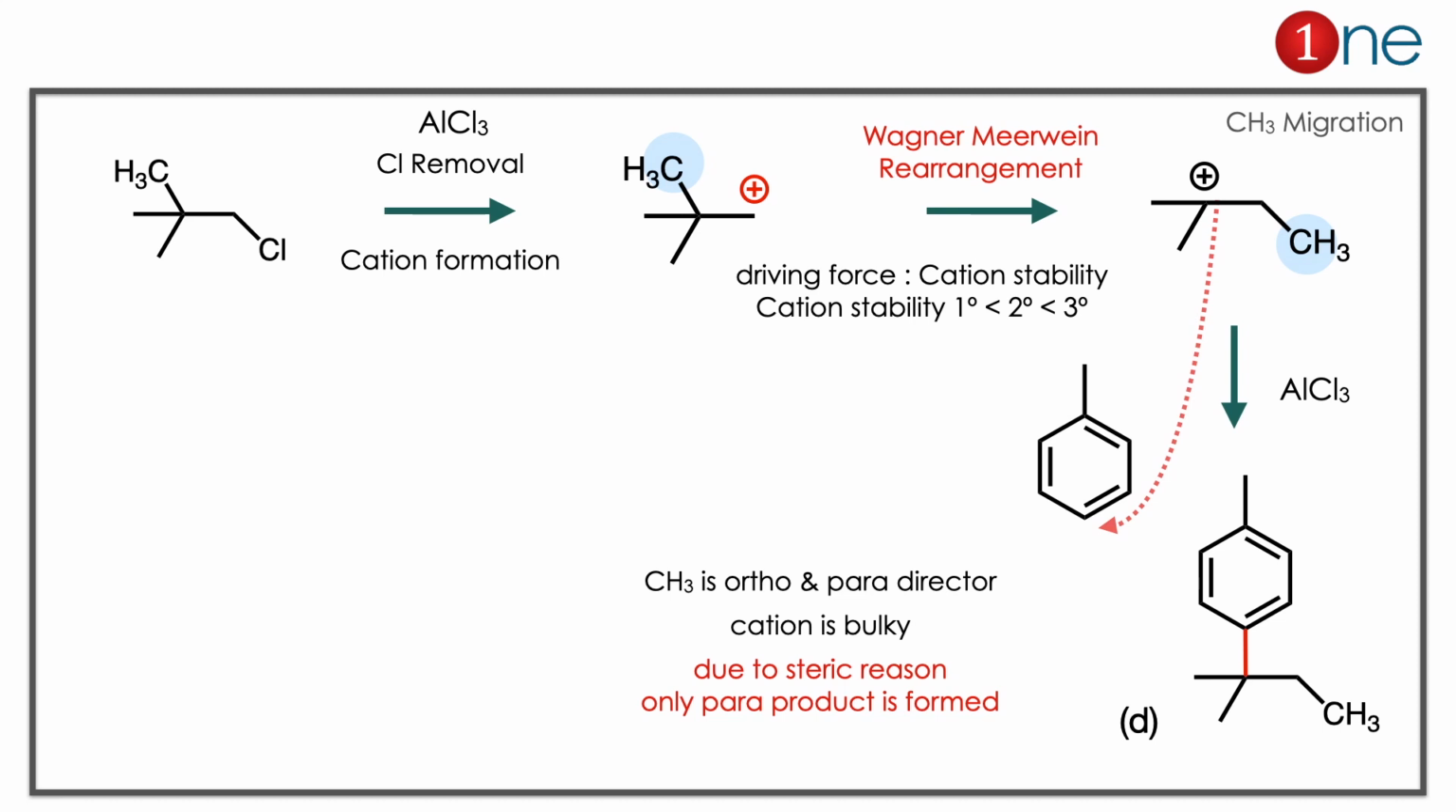Here you have to learn 2 important things. One is whenever the intermediate is a cation, the cation is always formed as the stable one, which is tertiary, through Wagner-Meerwein rearrangement. Second, if an electrophile attacks benzene, always choose the less sterically hindered pathway. Here methyl is an ortho para director, but only para is chosen due to the bulkiness of the cation.